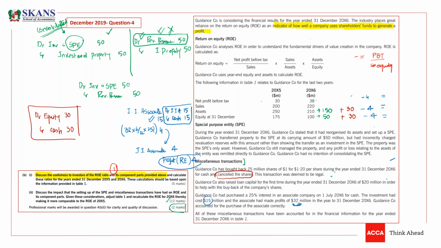Like we have 38 minus 4, it will give you 34. Then we have assets. What is the impact on assets, guys? Obviously, you can calculate these assets and equity, and then you can recalculate these ratios. And after recalculating, you can say which ratio is increasing and which ratio is decreasing, because he has asked you the impact of setting up this special purpose entity and the miscellaneous transaction. Is that okay to everyone, guys?